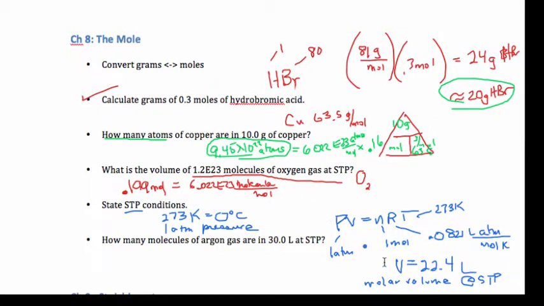So now I know that 1 mole of gas will occupy 22.4 liters. I've got 0.199 moles, so I will have less. So I'm going to take that 0.199 times 22.4 liters per mole to get my answer. My answer to this problem is 4.5 liters.